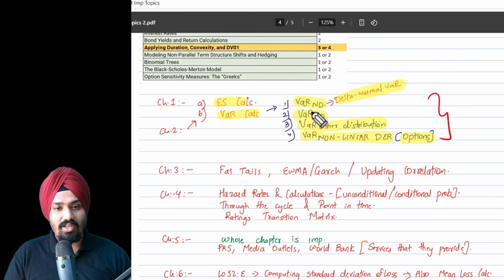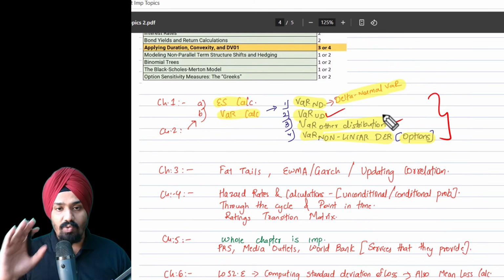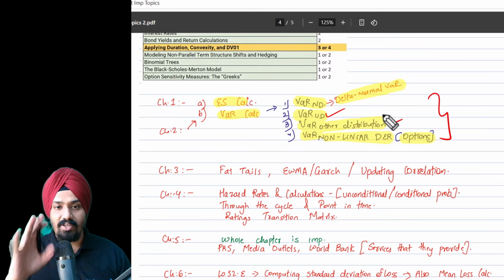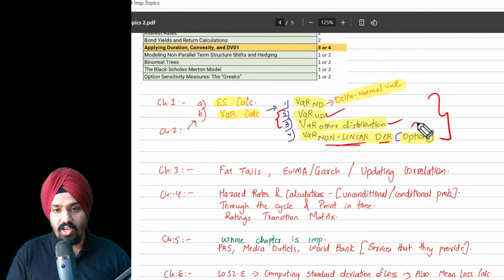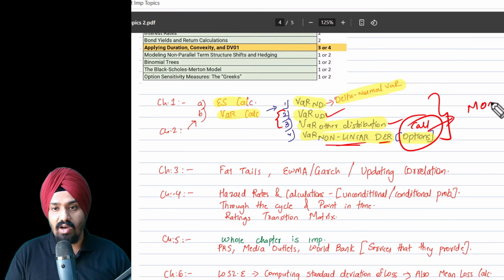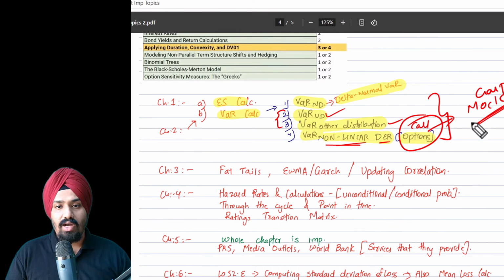If you do not know anything about uniform or other distributions, it's absolutely okay. You can skip it for now and not invest your time in learning new things. But this is there in the GARP end-of-chapter questions. For non-linear derivatives, specifically call or put options, how do you calculate that? Make sure that you know it. This example can be found in the GARP mock. If you search the GARP mock, I think from chapter number 2, there's going to be this question. That's very crucial.